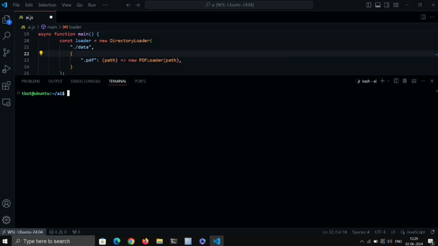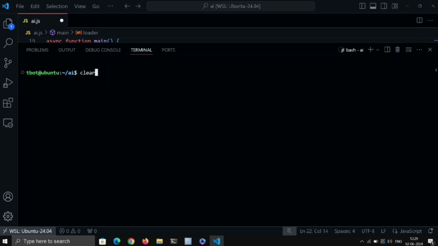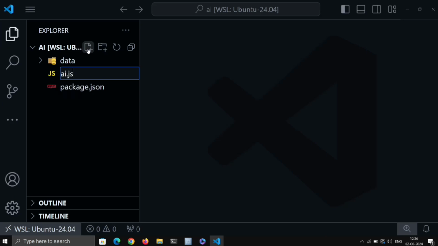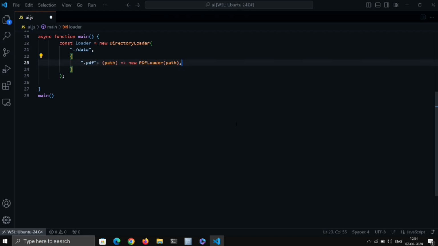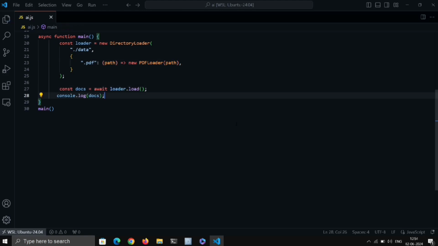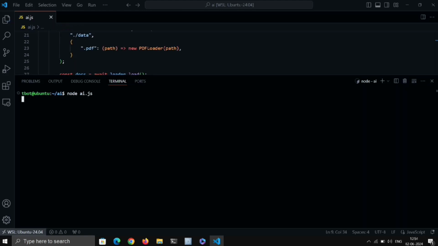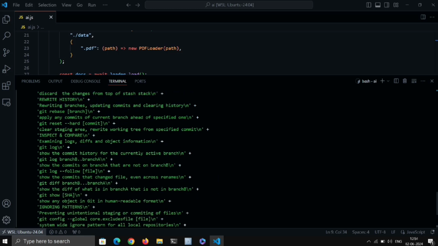So as we are going to use LangChain to do all the stuff, we'll install that along with the PDF parser so that we can work with PDF files also. Now we'll start by creating a JavaScript file. Then we'll initialize a directory loader so that we can use all the files in a specific directory. And we can also specify the loader for a specific file type. Then just load the documents and print them out. Now if we run the file, we can see the contents of the files.